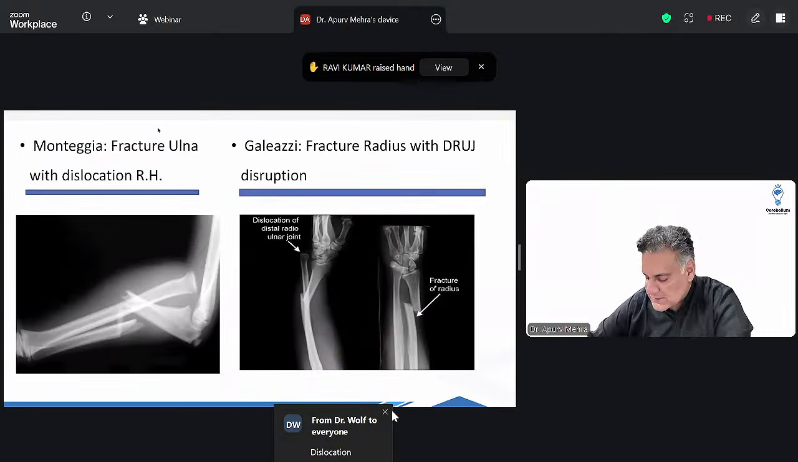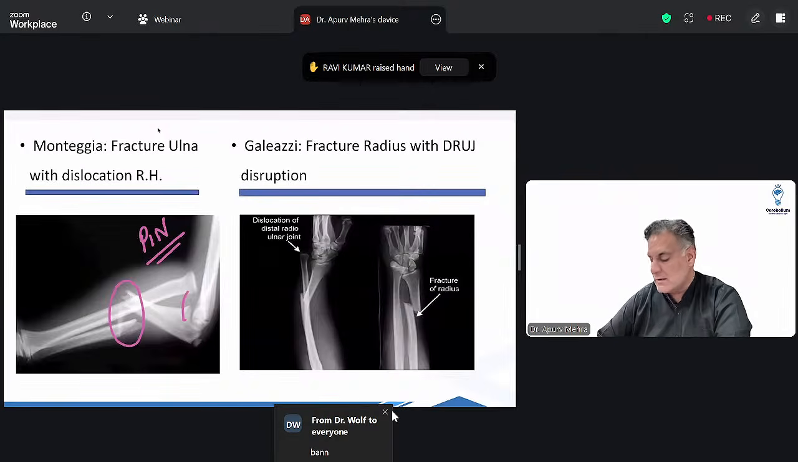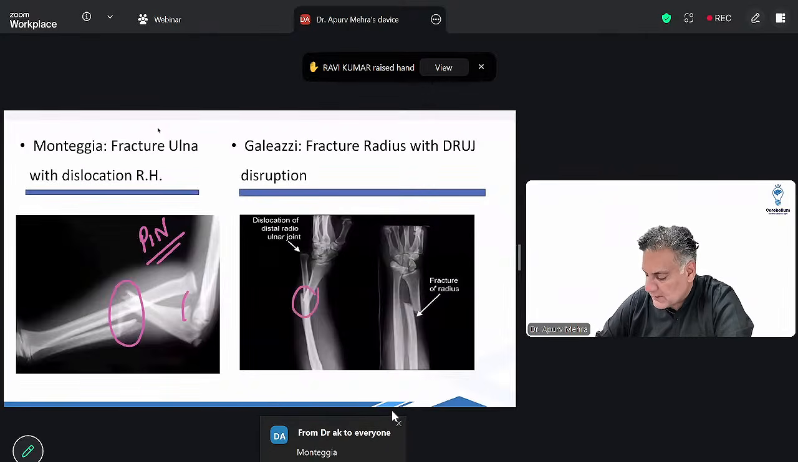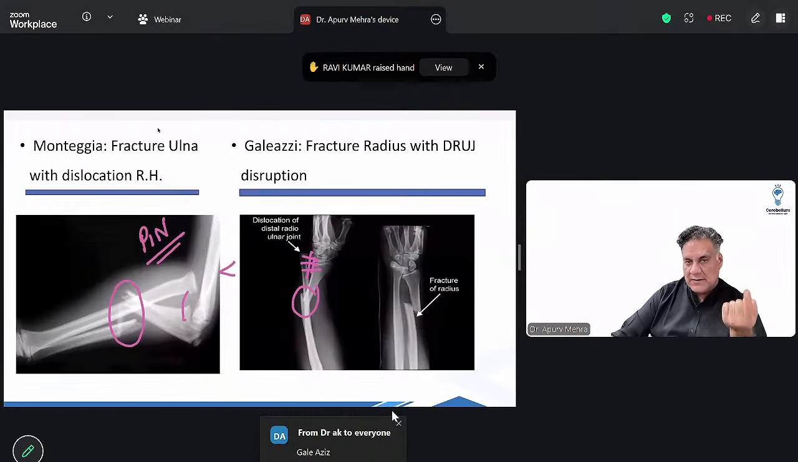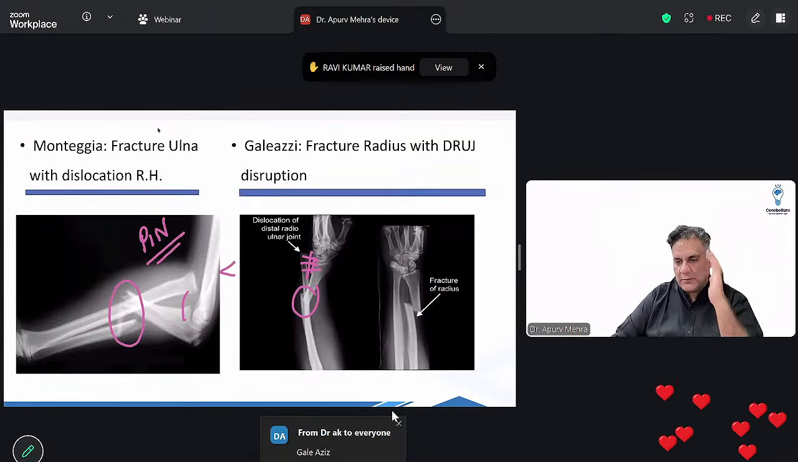All right. When there's a fracture of ulna with dislocation of radial head, which can damage posterior interosseous nerve, it's Monteggia. When there's a fracture of radius with damage to the distal radioulnar joint, it is Galeazzi. Galeazzi is more common. Both are asked. So Rolando, Bennett, Galeazzi, Monteggia, Schoffer's, Colles' and Smith's. These should come to you in your sleep.